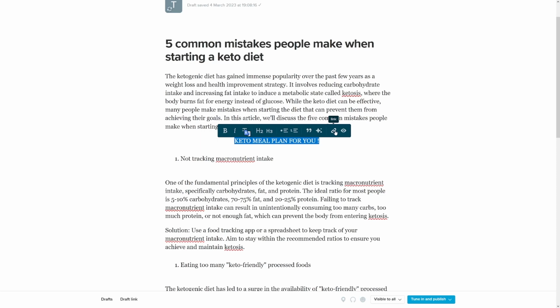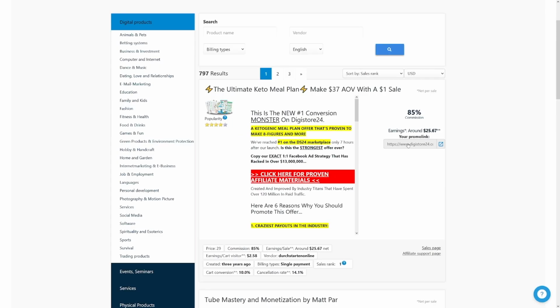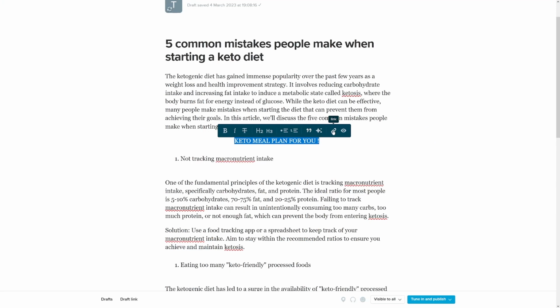So we're gonna make this sentence into a link so people can actually have an easier time clicking on it. So you can just click on the link, and now you just have to paste that link. Actually, I pasted the wrong one, so I'm just gonna go back. I'm gonna copy this link, go back in here, click on link once again, paste that, and now whenever someone clicks on it, that's it. Okay, so this is now a link. You see, now it is a blue color. So whenever someone clicks on it, let me actually click on it.